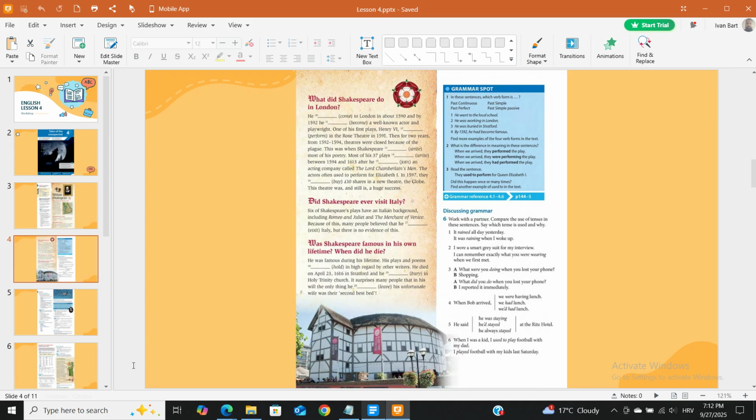Grammar spot. In these sentences, which verb form is used? Past continuous. Past perfect. Past simple. Past simple passive.